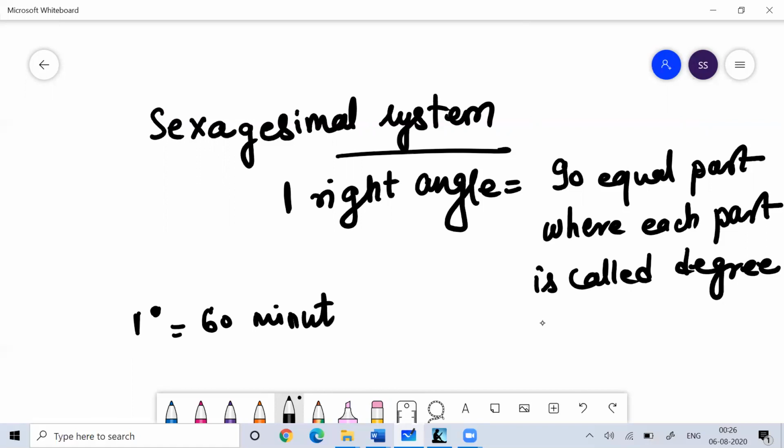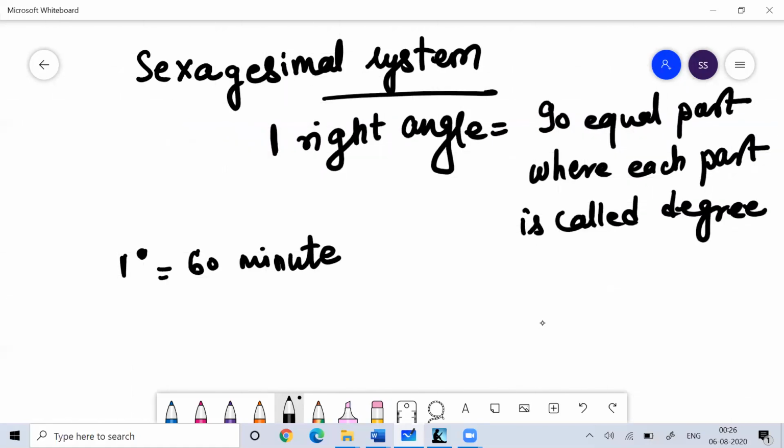So 1 degree is equal to 60 minutes, while 1 minute is equal to 60 seconds. This is the way we represent second, and this is the way I can represent minute. So you can remember this is the sexagesimal system.